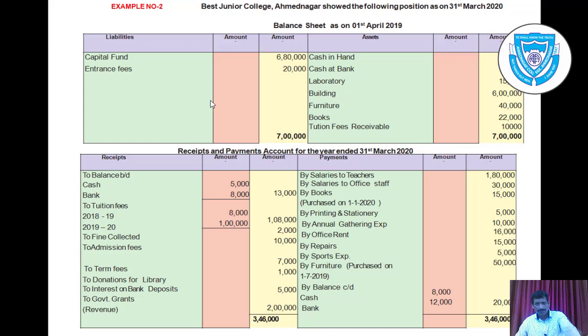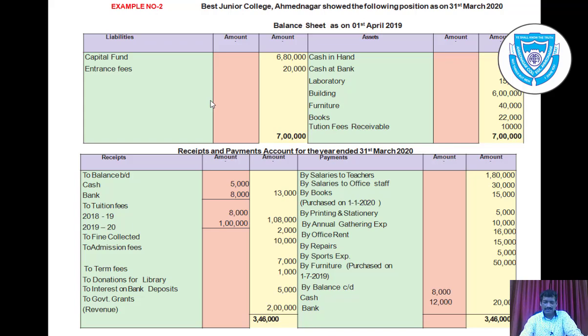So we have to take all these opening balances while we prepare the balance sheet for the year 19-20. Also we have to consider from the receipt and payments account whether any additional asset is purchased, whether any payment is outstanding for this current year, whether any expense is paid in advance, and likewise for income, whether it is pre-received or whether it is due.